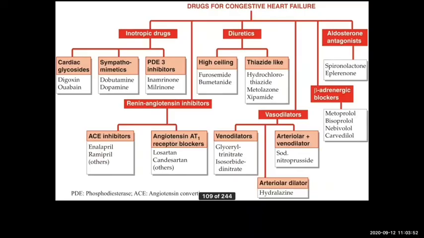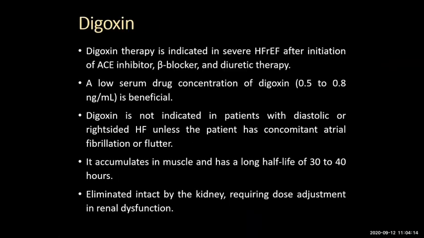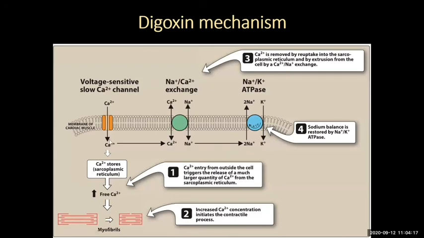So in this particular case, in order to increase the force of contraction, you can use drugs such as digoxin, dobutamine, dopamine, or milrinone, right? We discussed the mechanisms of all these drugs. Digoxin and ouabain are cardiac glycosides which inhibit the sodium potassium ATPase pump. We discussed already, right?